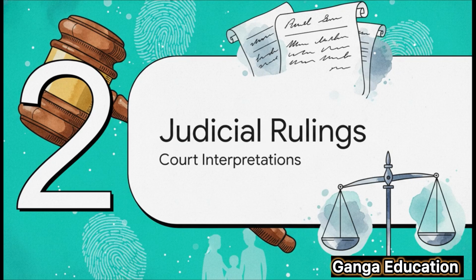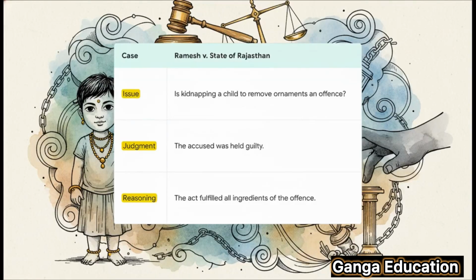Okay, let's talk about judicial rulings. Case laws are so helpful because they show us how courts practically interpret and apply these legal provisions in the real world. In this context, Ramesh versus State of Rajasthan is a landmark judgment. The issue in this case was whether kidnapping a child to steal their ornaments constitutes an offense under this section. The court held the accused guilty. The reasoning was that the accused intentionally removed the child from a safe place just so they could steal the jewelry, which fulfilled all the ingredients of the section.